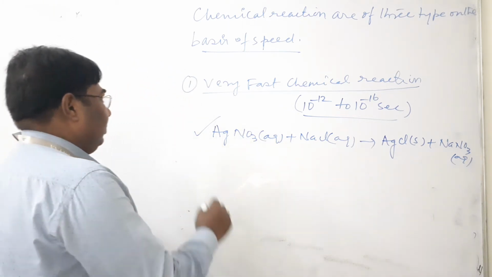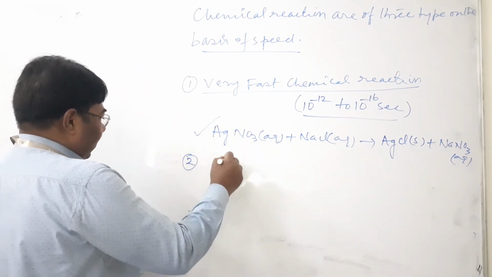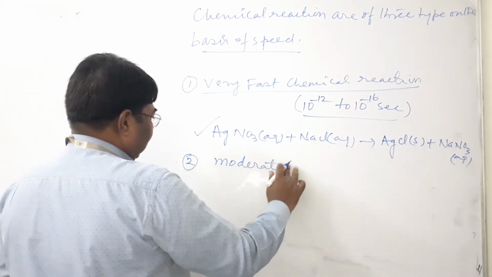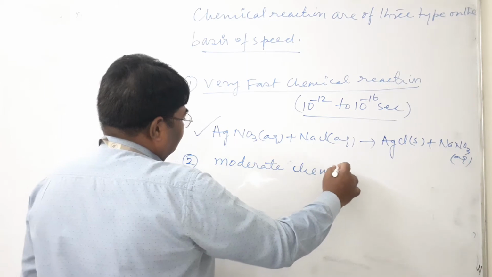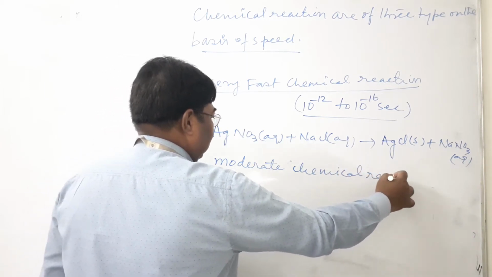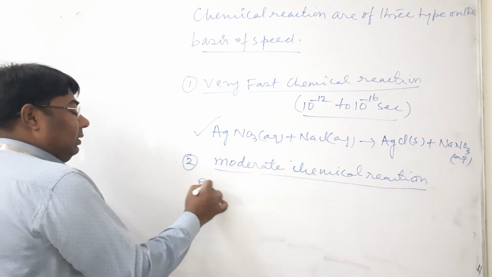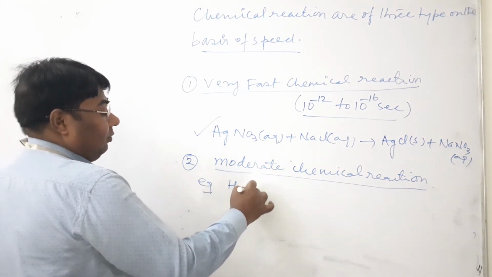Number two, moderate chemical reactions. These are the chemical reactions which take a few minutes for their completion. Example, hydrolysis of ester.